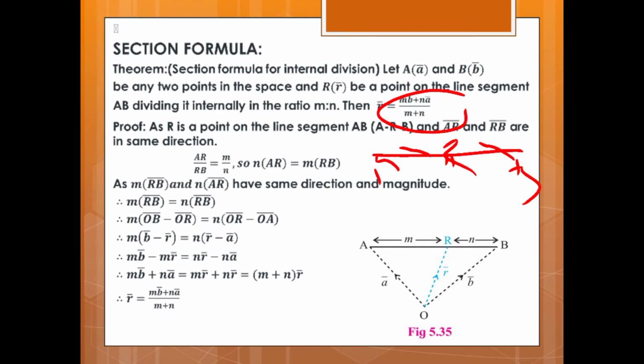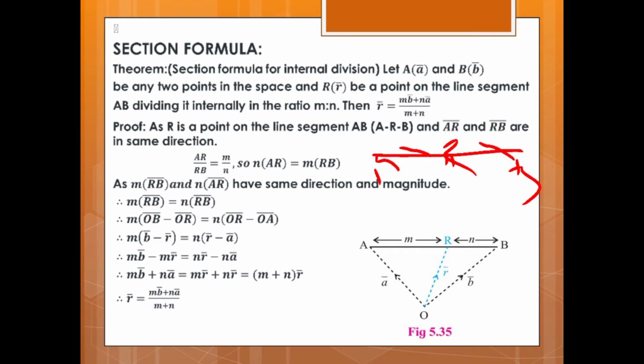So see the proof. Proof: as R is a point on the line segment AB, A-R-B, AR vector and RB vector are in the same direction. Therefore, as the ratio is given, AR upon RB is equal to m is to n. So, n of AR is equal to m of RB. As m RB vector and n AR vector have the same direction and magnitude, therefore m RB vector is equal to n AR vector.